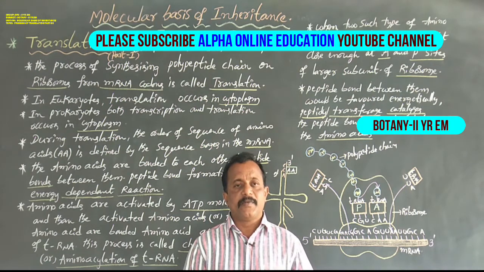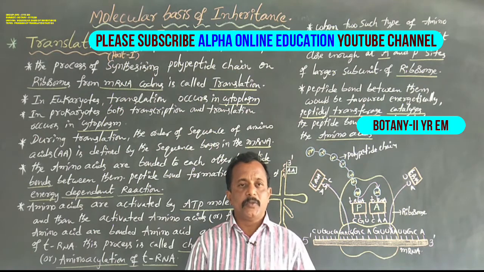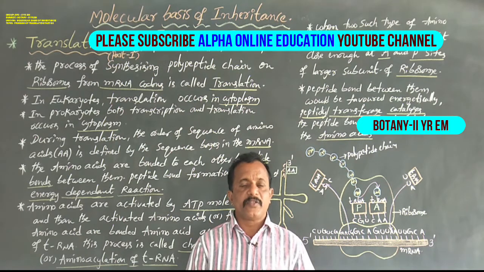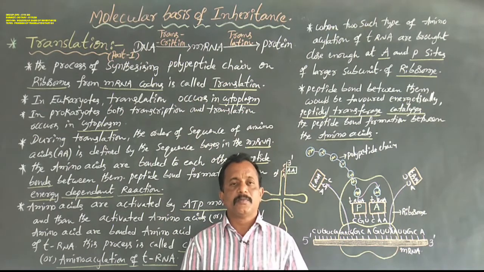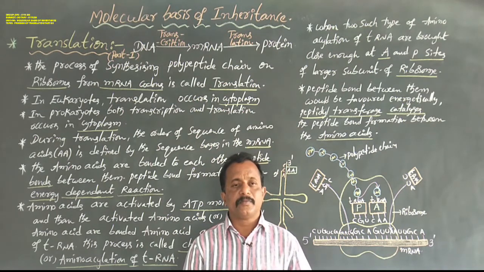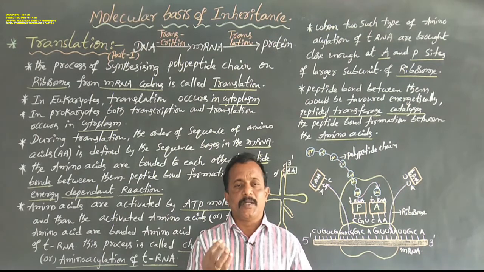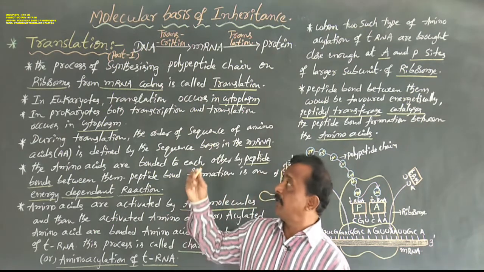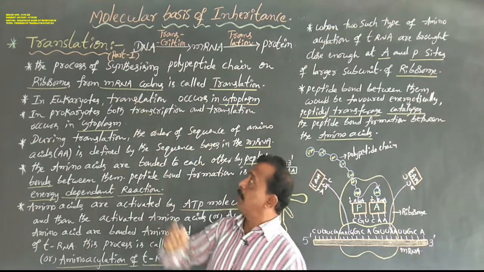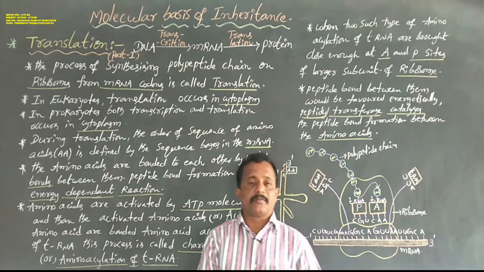In the previous class we discussed the genetic code, salient features of the genetic code, and mutations. We also discussed the tRNA, which is one type of RNA. Today we are going to discuss translation.